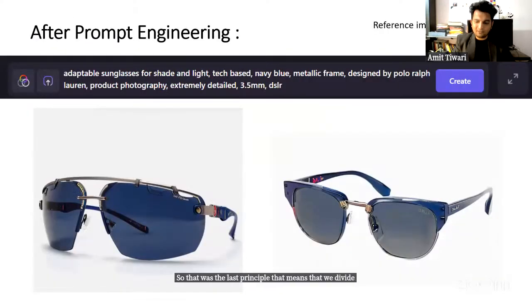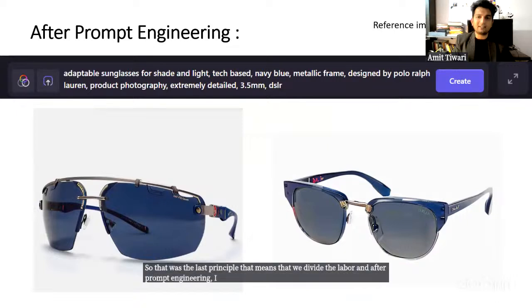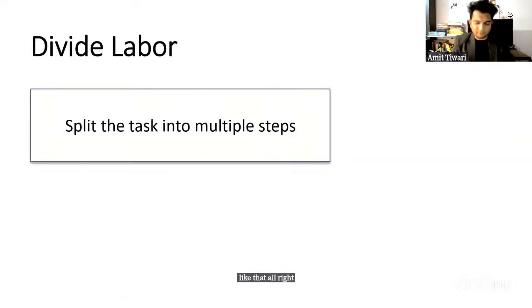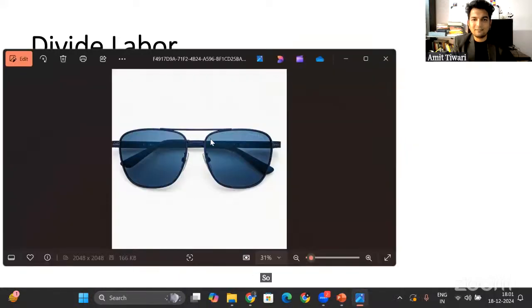And after prompt engineering, I got these responses. I am sure that you must have got responses like that. All right. I'm sharing on the chat box the responses that I have got. Amazing, amazing images. So see, Avijit has also got a response similar to what I have got.